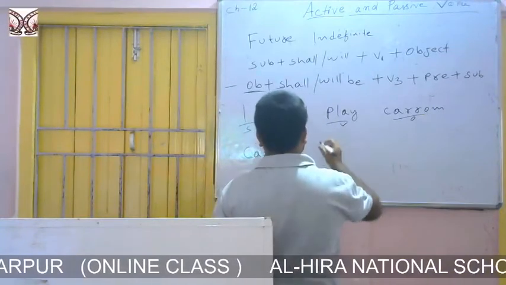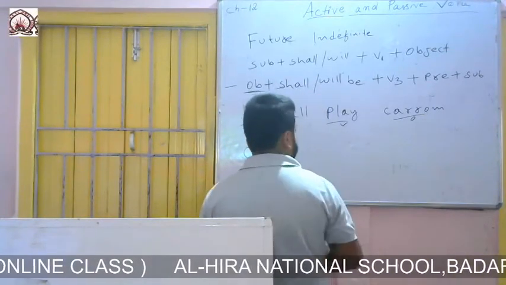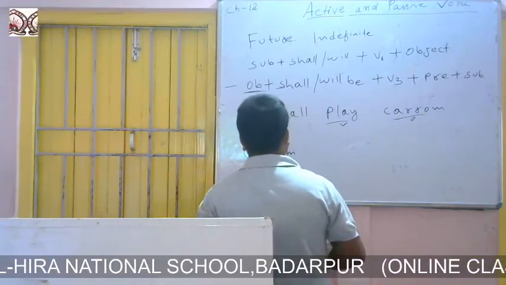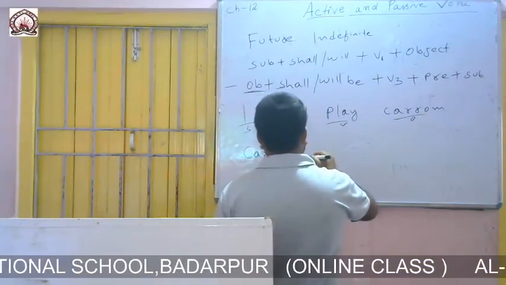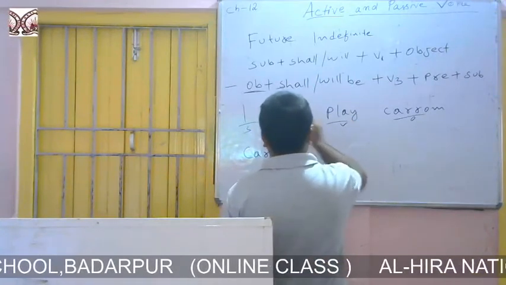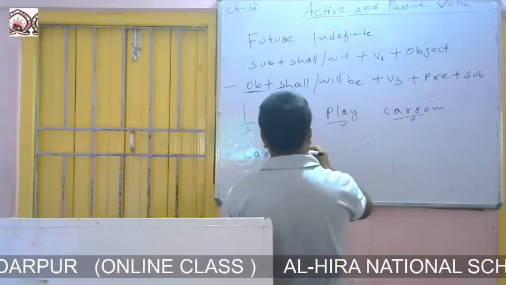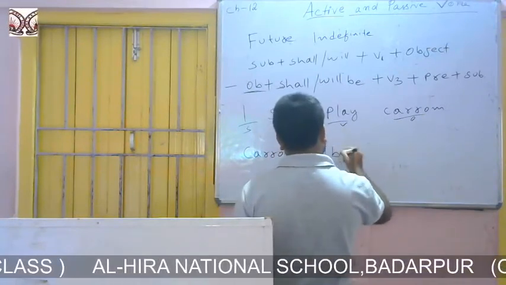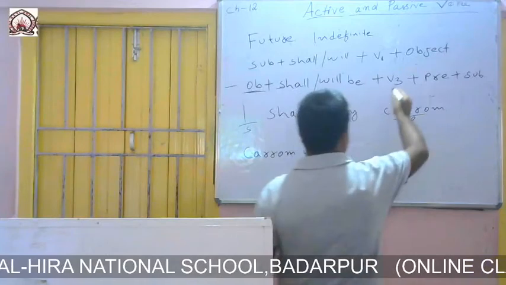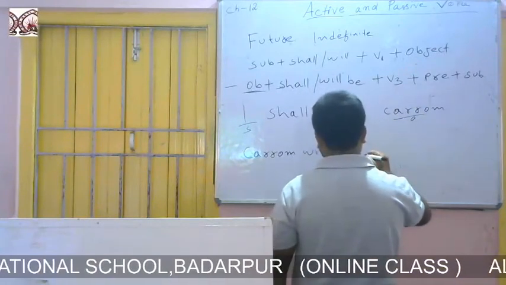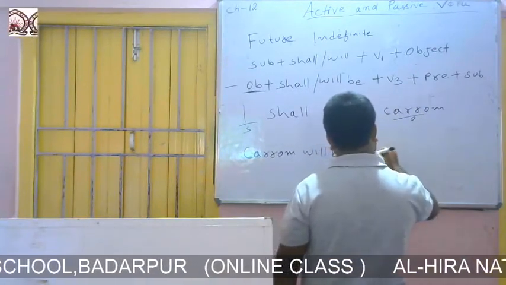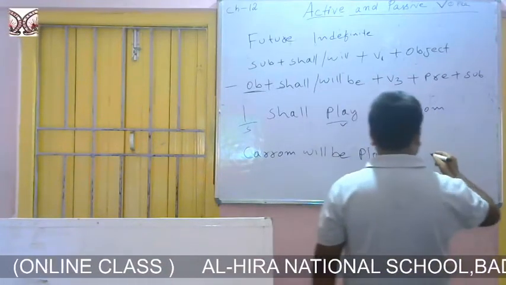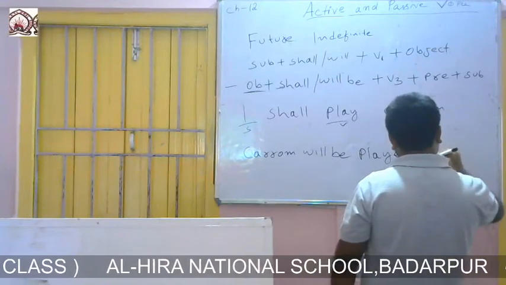Then what will we do? We will write will be, because we write shall only with I and we, the first person. So after the object we write shall or will be, so Carom will be, then the third form of the verb: Carom will be played. Then we write the preposition, and most of the time the preposition is by.